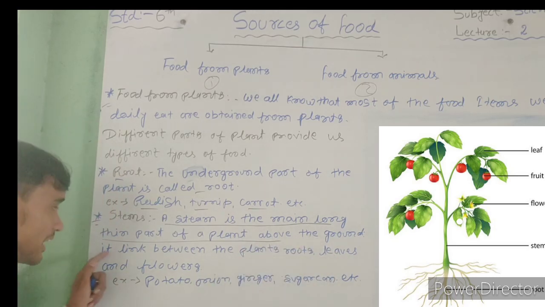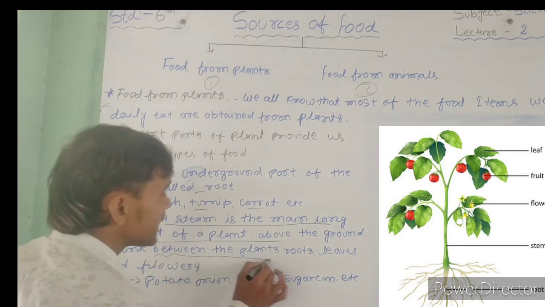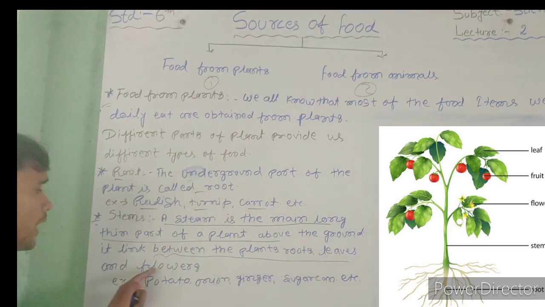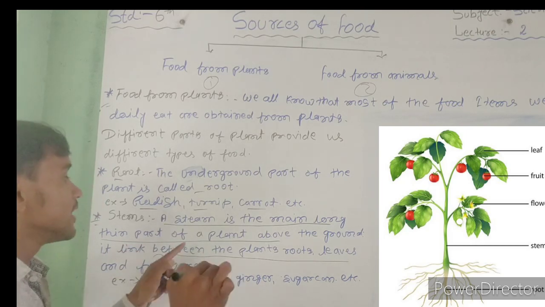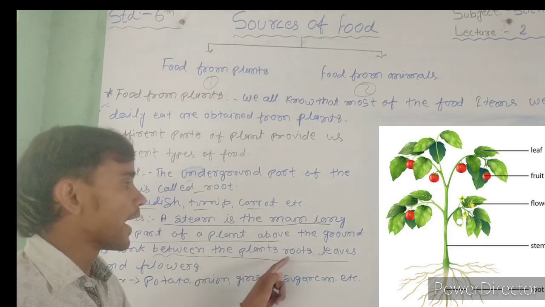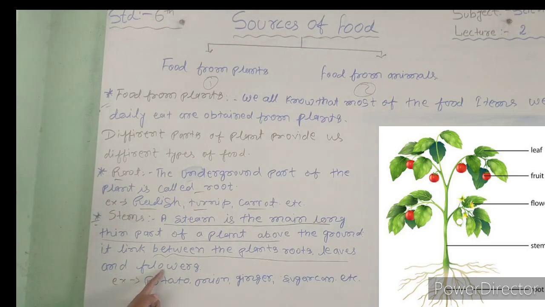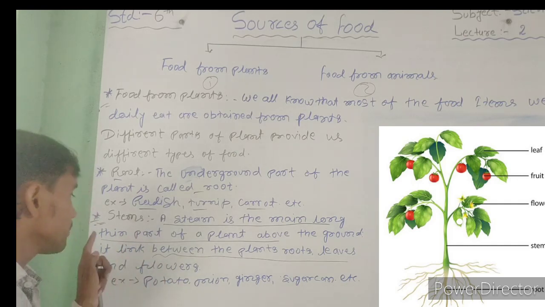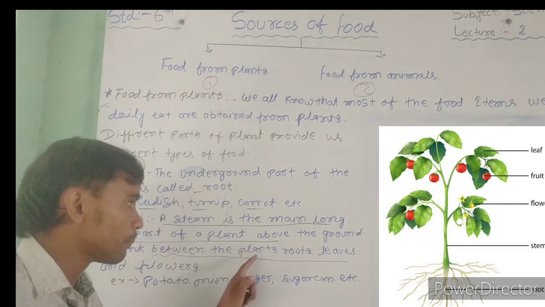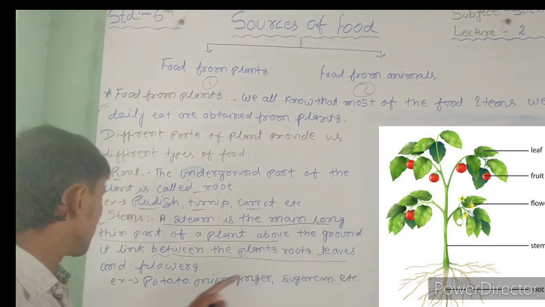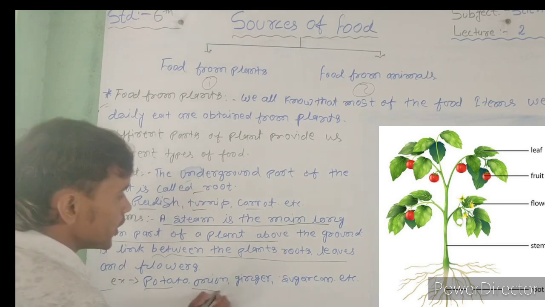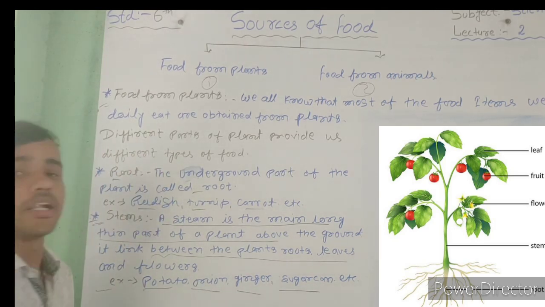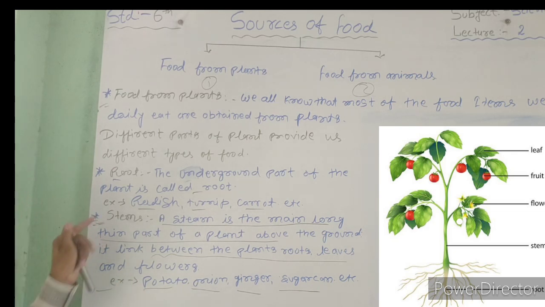Okay, so here it links between root, leaves, and flower also. Just an opposite type of question: dash is the link between the plant's root, leaves, and flowers. Whose? It means stem. Your answer: stem. Example of stem plants: potato, onion, ginger, sugarcane, etc. That's the example of stem plants.